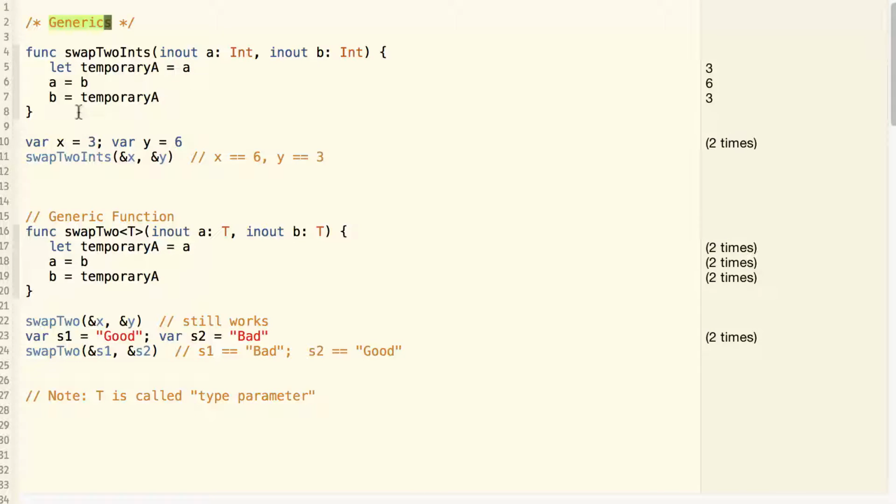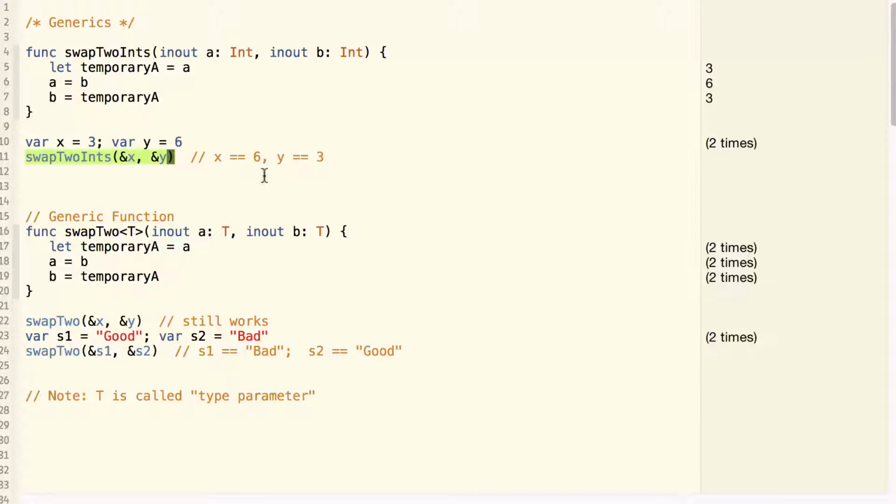For example, say we want to have a function called swap2ints, which swaps the value of two integers. So the function body is like this. And then we have two integers x and y, and swap2ints x and y will swap the value of x and y. This works fine for two integers.